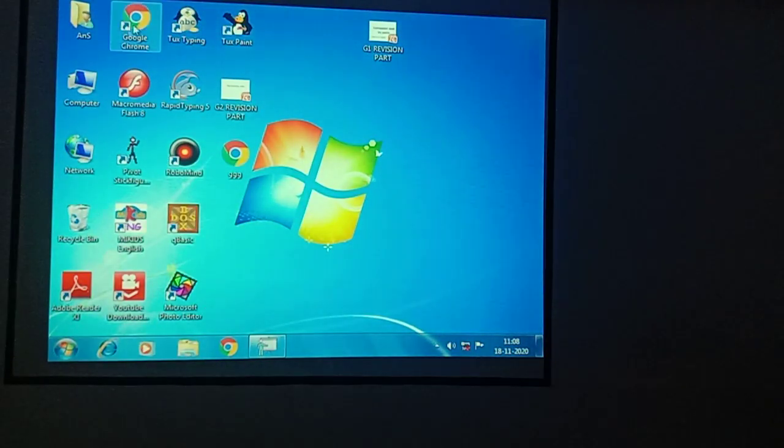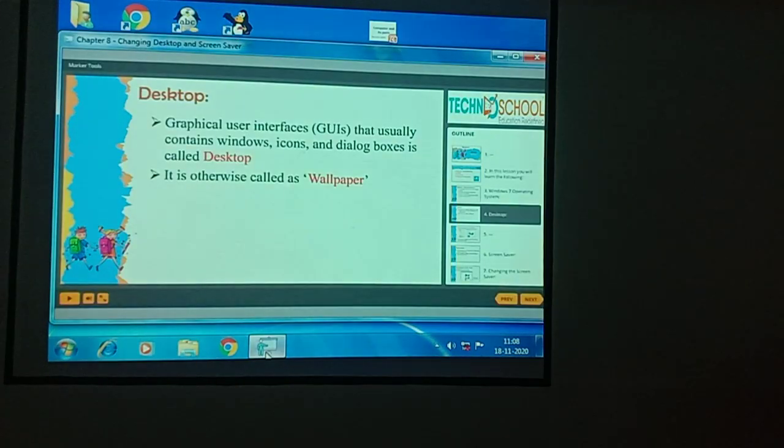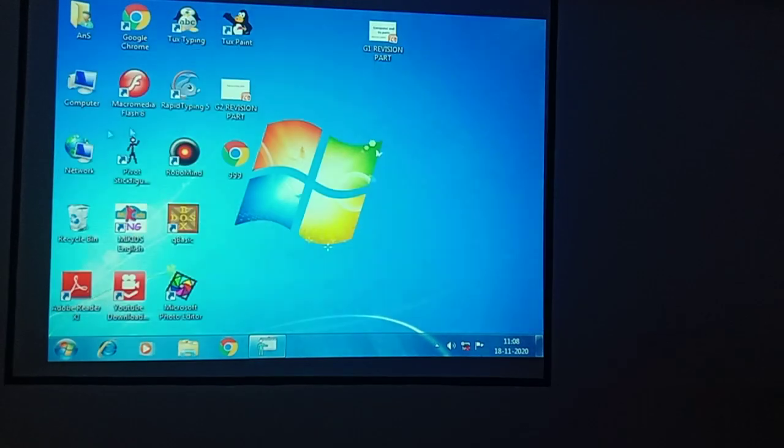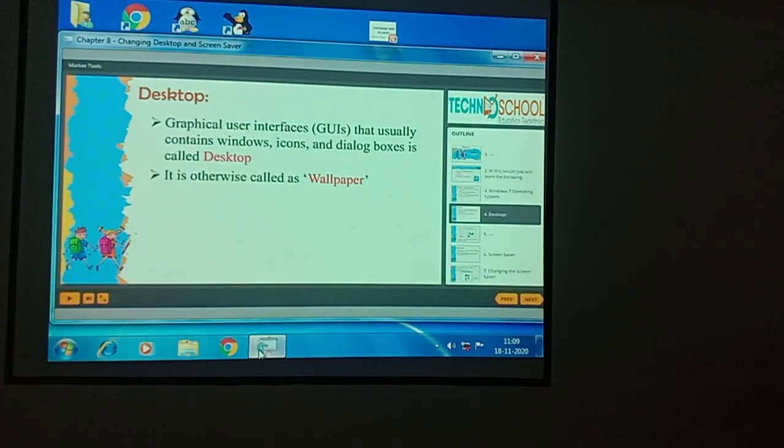See here, children, this is a desktop. It contains windows, icons and dialog boxes. This part completely is called a desktop. It is otherwise called a wallpaper.